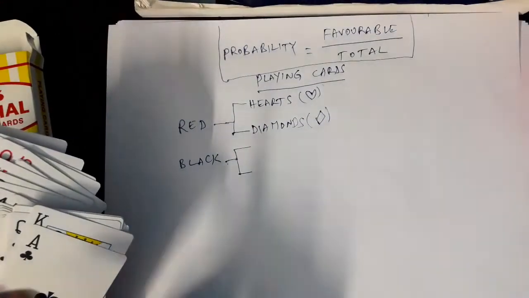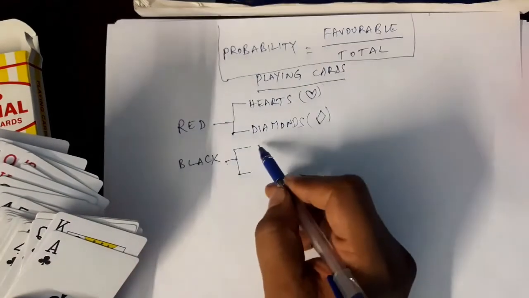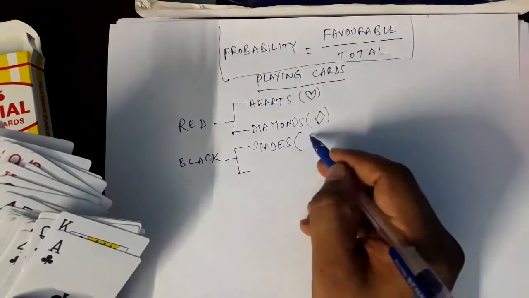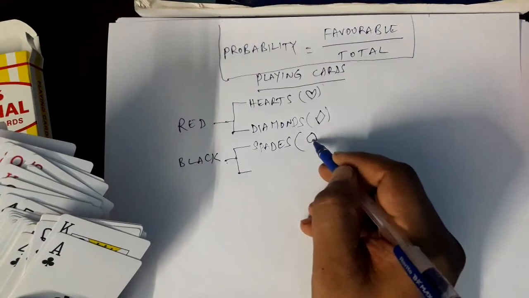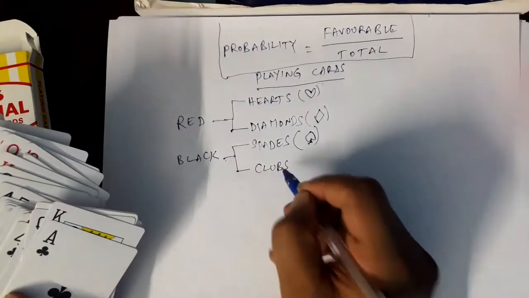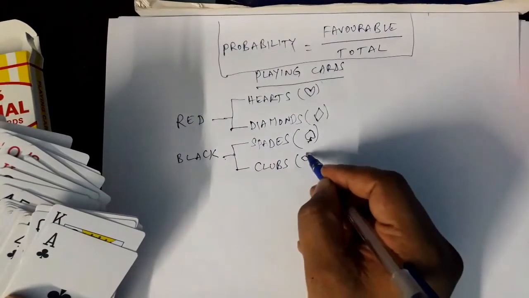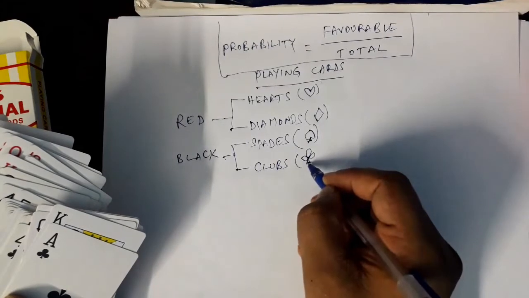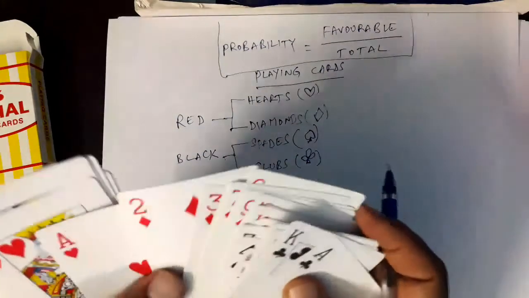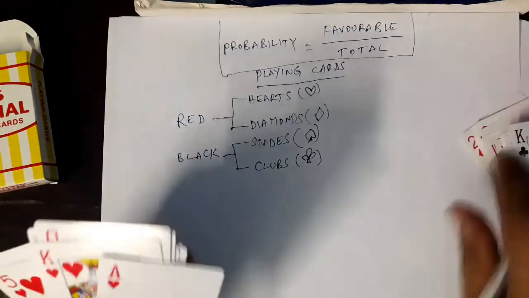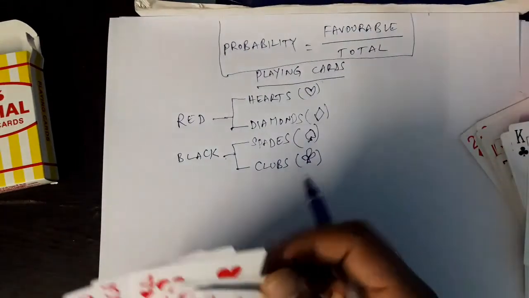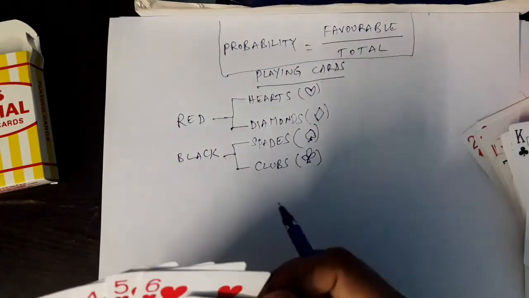Right? In black, this is spade, I said, right? Spade, S-P-A-D-E-S, spades. This is the symbol for spades, right? And this one, clubs, C-L-U-B-S, clubs. This is a flower-like symbol. Yes, clubs, right? See, let us first deal with one set of cards of one color or one symbol. See this. These are all hearts, right? Of course, red in color.